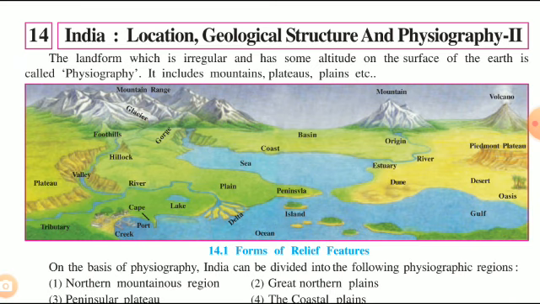So, we all know what physiography means. Physiography is the study of different types of surface of the earth and different types of landforms. They are mountains, plateaus, and plains. As shown in the figure, we have different types of landforms: mountain, basin, coast, sea areas, hillock, river. So all this forms different types of physiography.